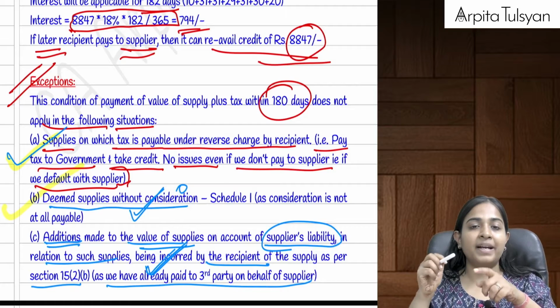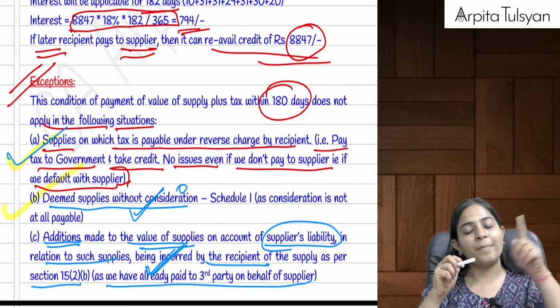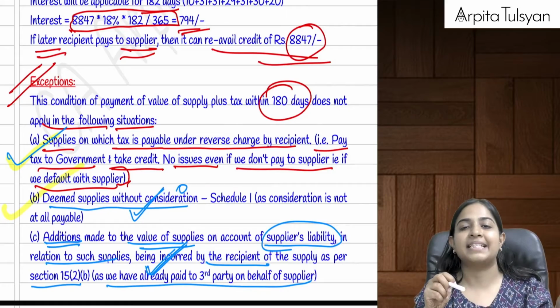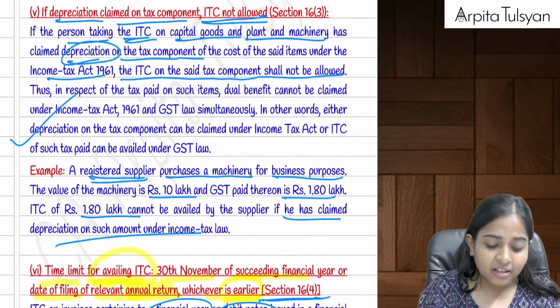Yes, if the recipient has paid this amount directly to a third person on behalf of the supplier, it is deemed that we have made the payment to the supplier. In these three cases, you can still take the credit.